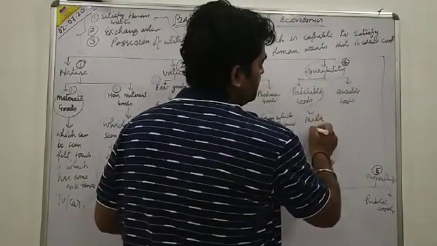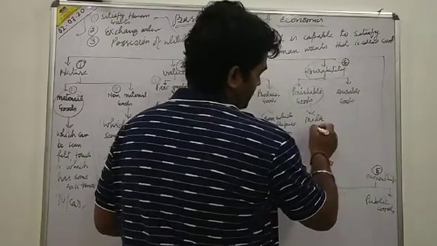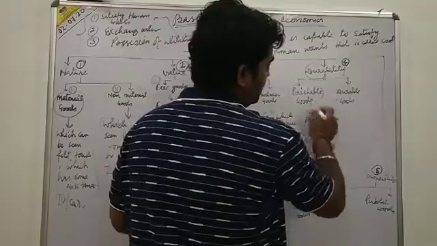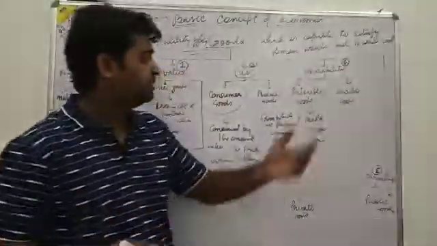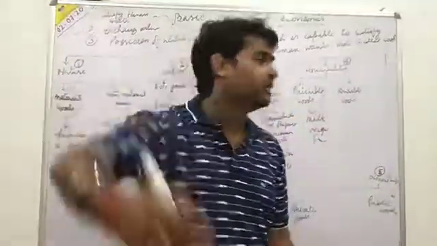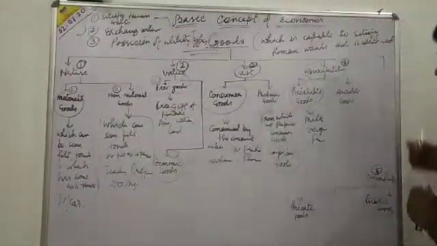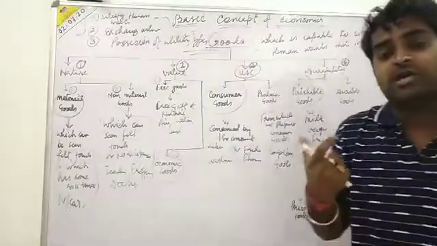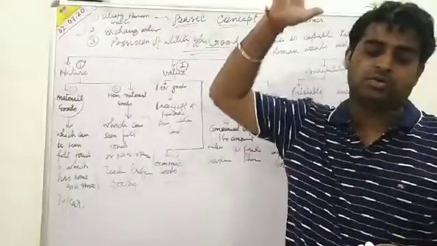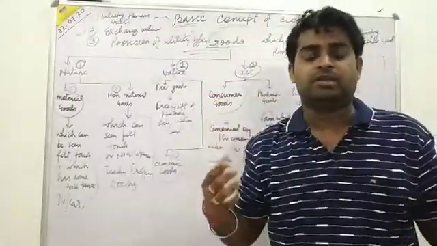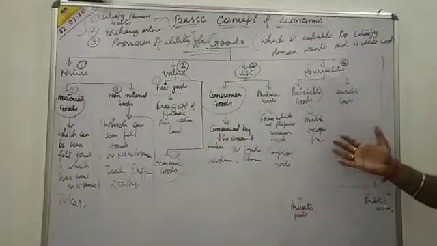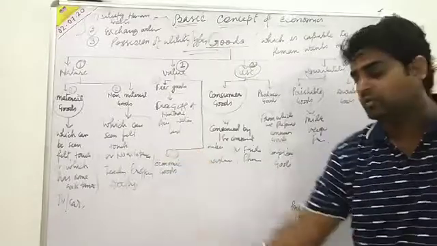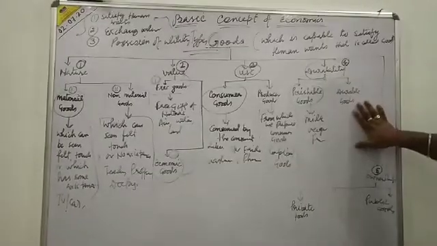Milk, vegetables, fruits. Getting it? The definition of goods which can't be kept for a long time period is perishable. Durable goods are those type of goods which have durability, meaning they are long lasting goods. We can keep them for a long time period, like AC, fridge, TV, cars, mobile phones. We purchase them for a long time period. That is called durable goods.